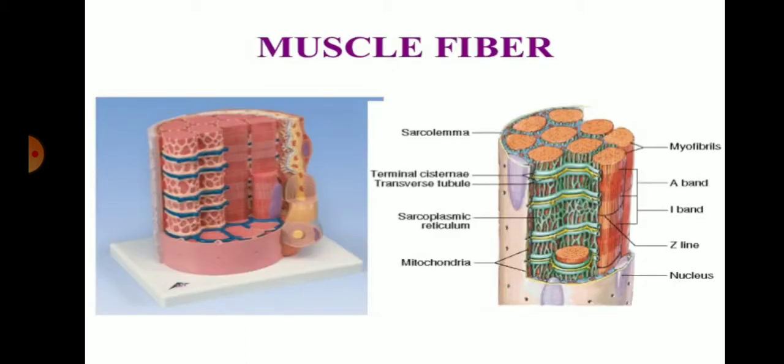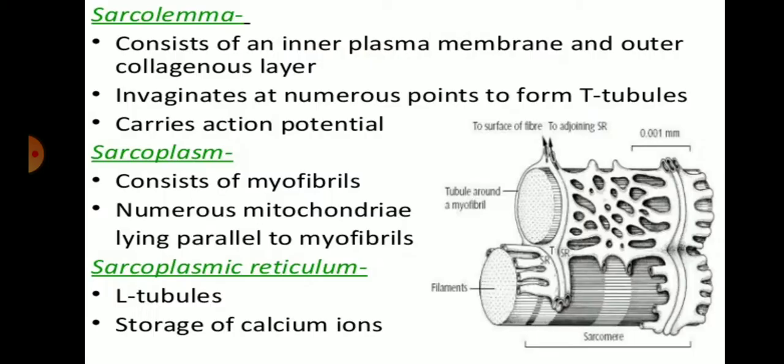This is the muscle fiber of the skeletal muscle, which consists of the sarcolemma and myofibrils. This dark orange is the A band, this is the I band, and the black is the Z band. This is the nucleus. As we know, skeletal muscle is multinucleated, so these purple colors are nuclei. These are multinucleated cells. It also consists of the terminal cisternae, transverse tubules, sarcoplasmic reticulum and mitochondria. So this is the muscle fiber of the skeletal muscle.